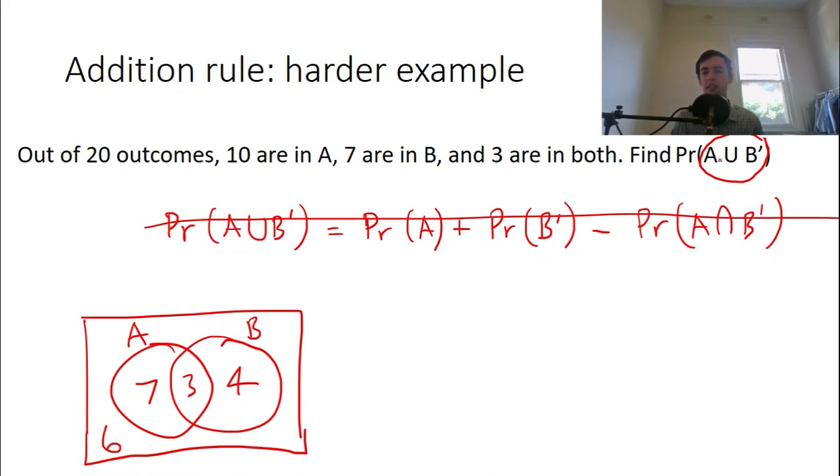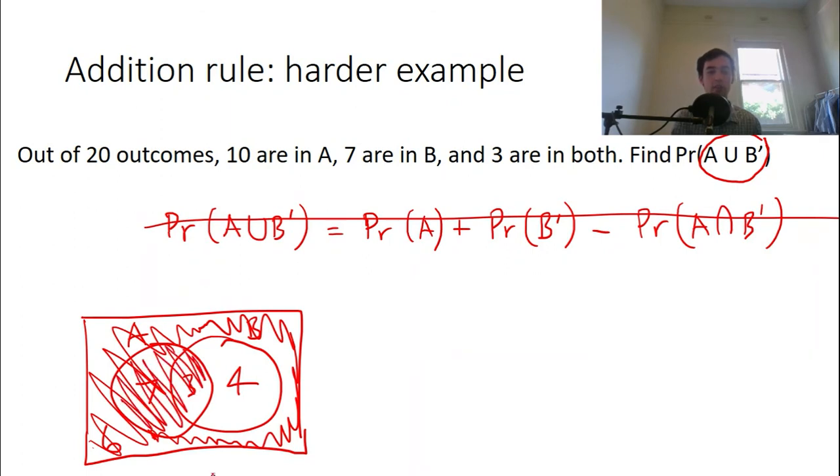So what is A union not B? Well, keep in mind not B is anything that's not B. So let's shade that in first. And then we've also got A. A is just this circle here.